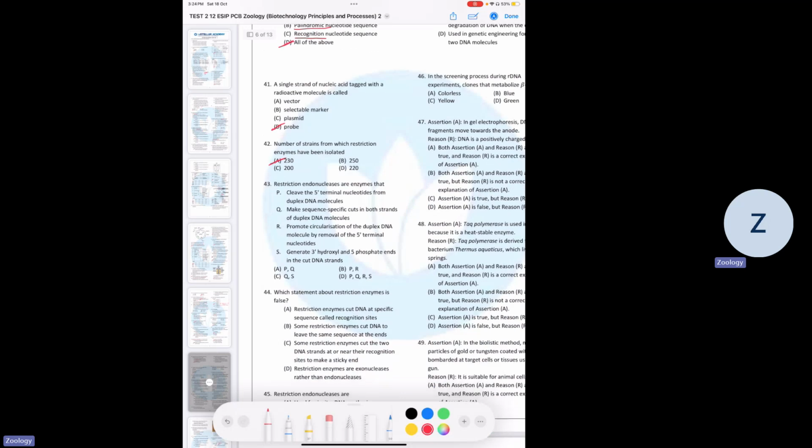43, restriction endonucleases are the enzymes that cleave the 5' or the 3' terminal nucleotides from the duplex of DNA molecules. No, it doesn't do anything like that specifically. Q says that makes sequence specific cuts in both the strands. Yes. Promote circularization of duplex? No, it doesn't. It doesn't promote that. And it says that generate 3' hydroxyl and 5' phosphate end. Yes, it does. So Q and S are correct. Third.